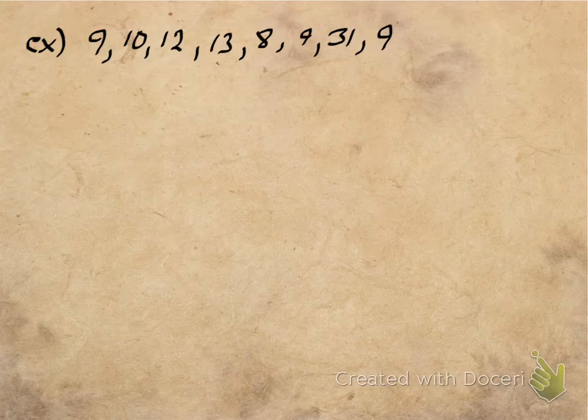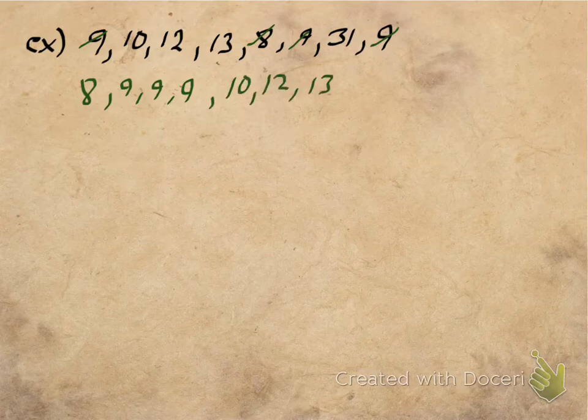So the first thing you should have done is just like we did before, put all the numbers in order. So the smallest number is 8, followed by 3 9s that I can see, and I'm going to cross them out and make sure I didn't miss any. Okay, next I see a 10, a 12, and a 13. Looks like those are right in order, so we'll write down 10, 12, and 13. Cross those out. And finally we have 31, which is the biggest number. Count how many data points I have. I had 8 in the original list. I have 8 in the new list.